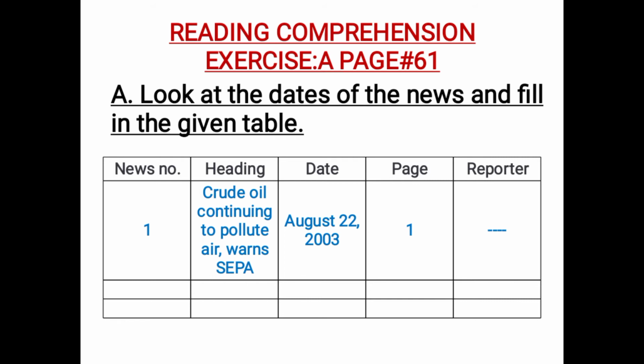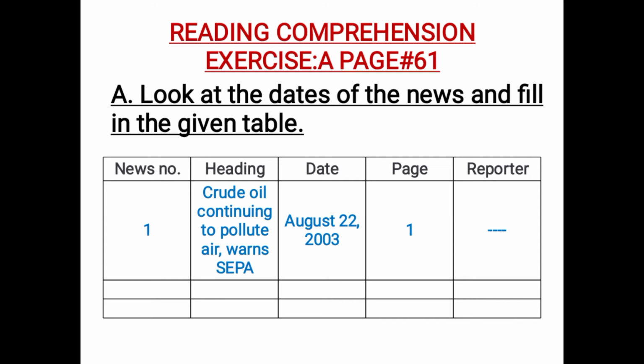So you can write page number 1, 2, 3 according to the news given in the book. And lastly, you have to write the name of the reporter if it is mentioned in the book. For example, for the first news, the name of the reporter was not mentioned. So I simply put dots in that column because I don't know the name of the reporter. It is not mentioned in the book.